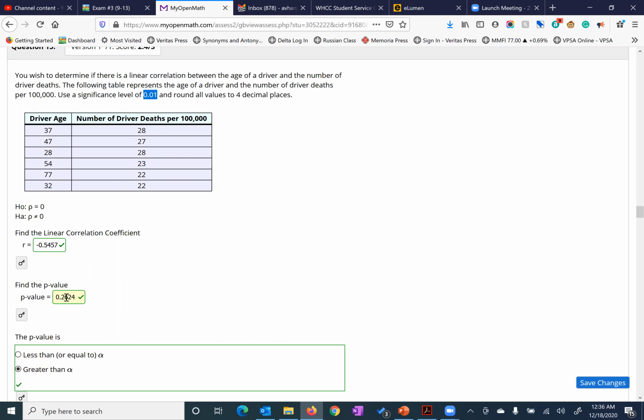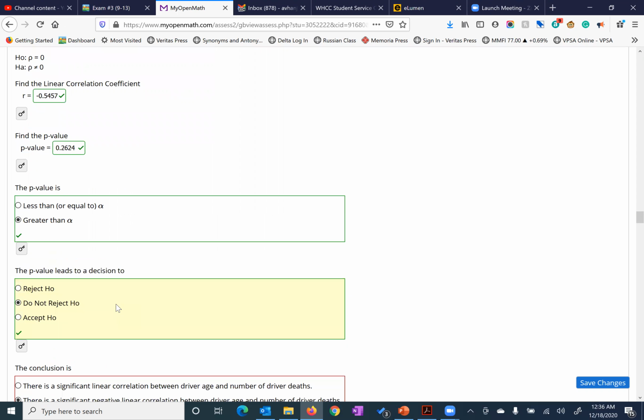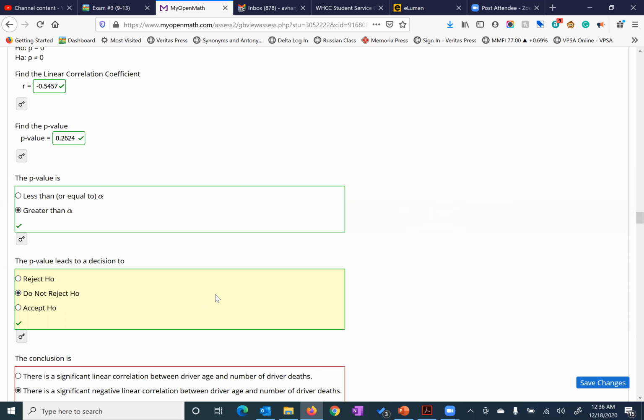And you stated that the p-value is greater than alpha. That's perfect. Okay, so if the p-value is greater than alpha, what you have done is you do not reject H0, since the p-value is greater than alpha.